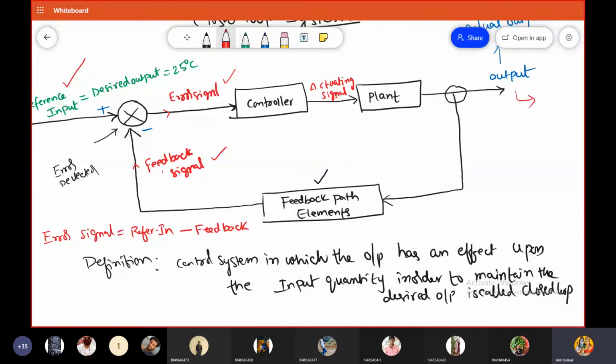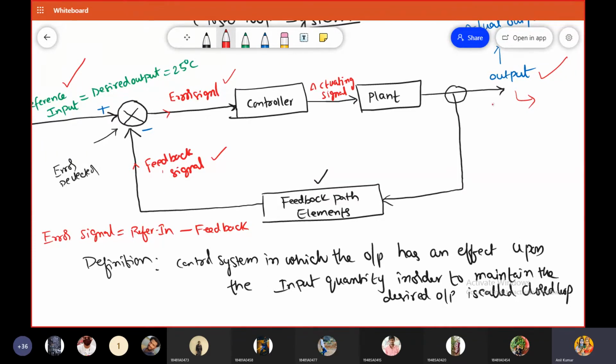This activating signal is now applied to the plant to correct the output signal. Is it okay? Here the activating signal is applied to the plant in order to correct the output signal. If any variations are there in the output quantity, those variations are automatically corrected in this way.